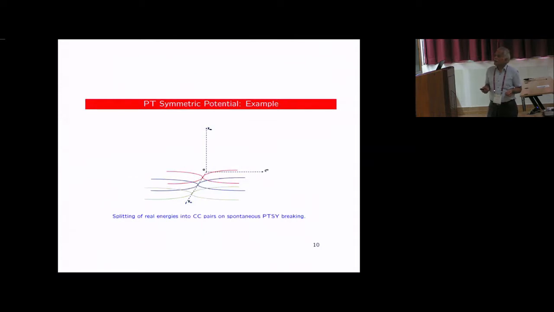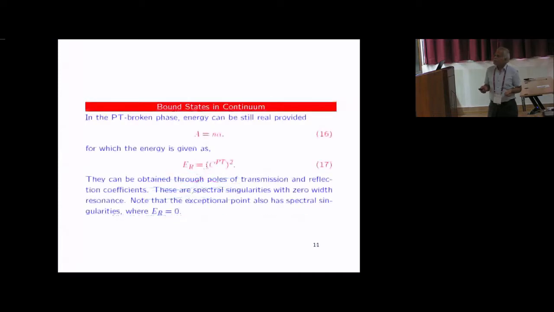More pictorially, here is the parameter CPT, and here are the real and imaginary parts. So the merging happens here. On the real side, two of them, on the complex side, two of them, will merge exactly at this point. Now let's look at the bound state in the continuum. If you go to the complex spectrum and put A is equal to N alpha, you will find that the energy is real.